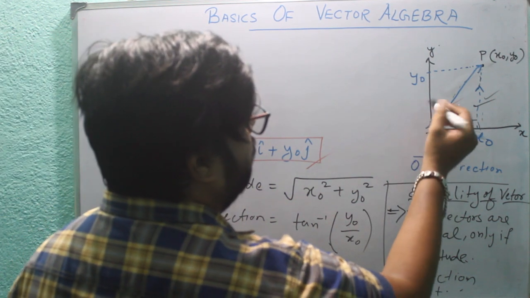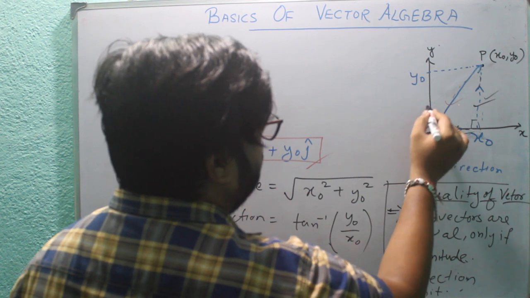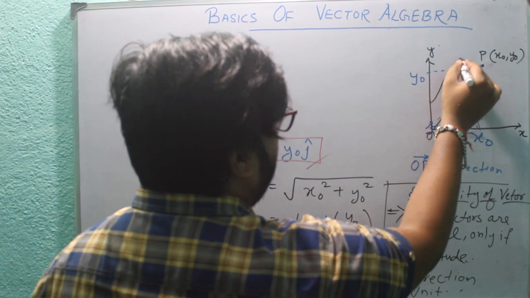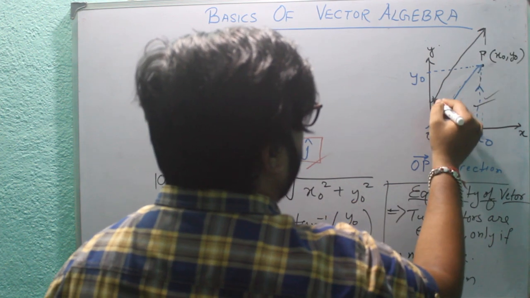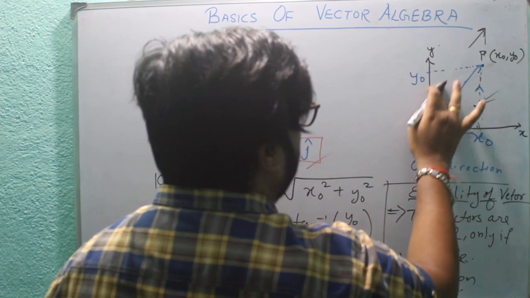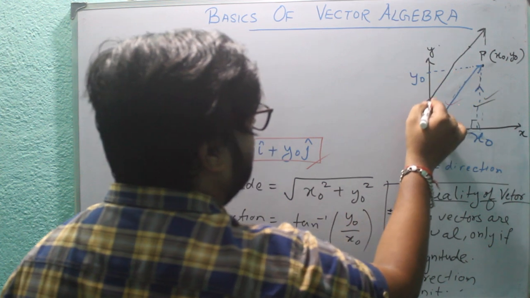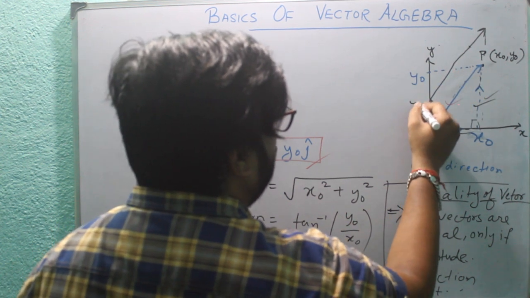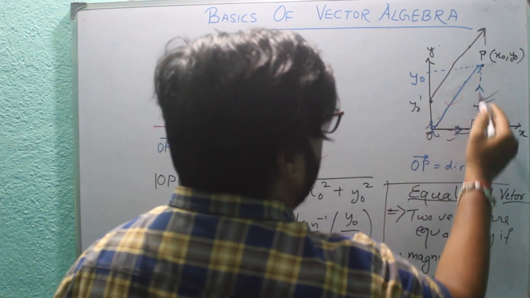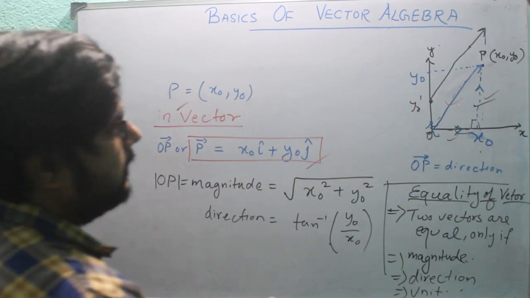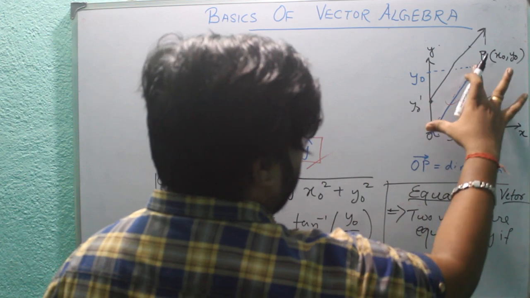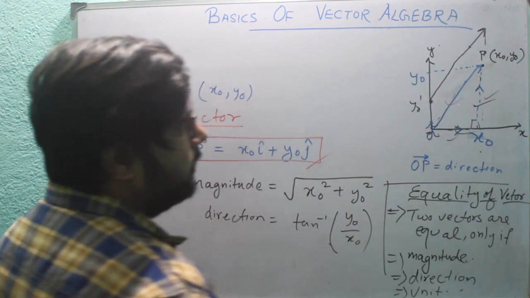Now if I draw one more vector from here to here, this point is y0 dash and this point is x0, then what will you say? The length of this vector is the same as the OP vector.